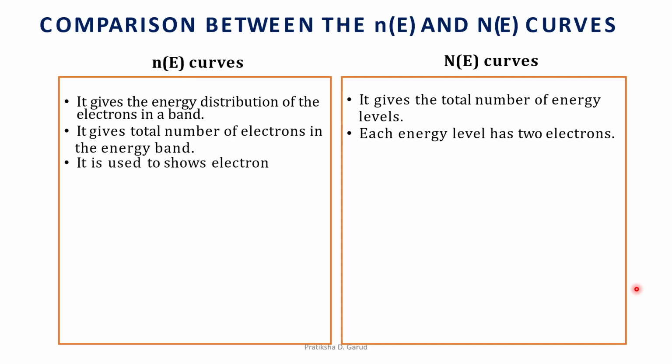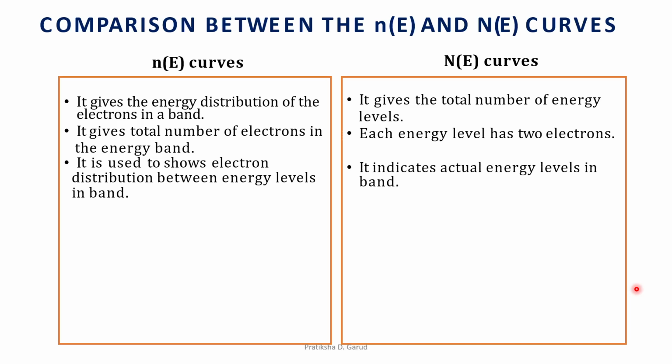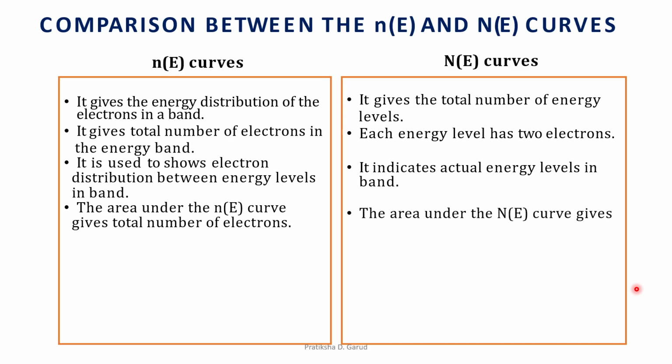Small n(E) is used to show electron distribution between energy levels in the band, whereas capital N(E) indicates the actual energy levels in the band. For small n(E), the area under the curve gives the total number of electrons, whereas for capital N(E), the area under the curve gives the total number of energy levels in the energy band.